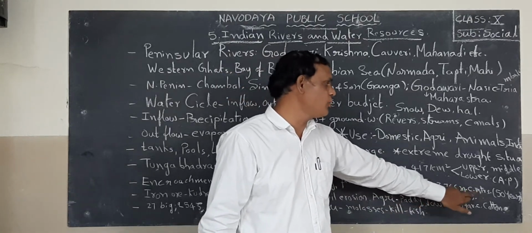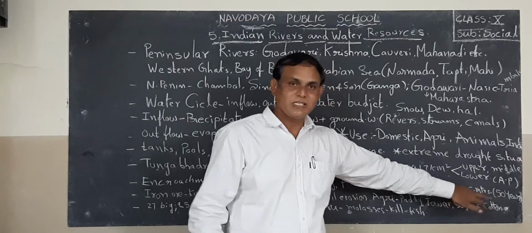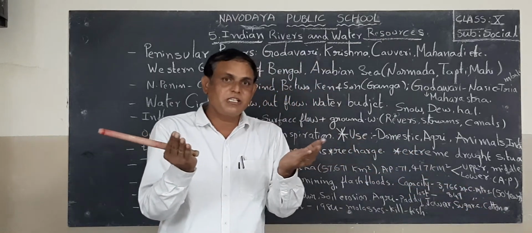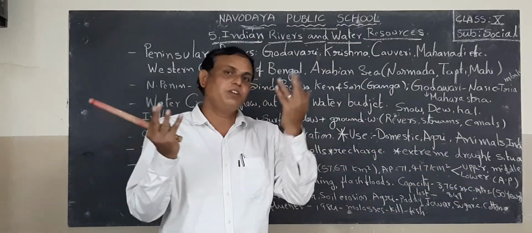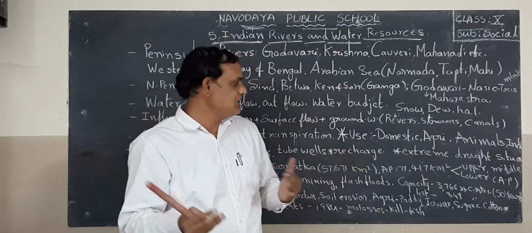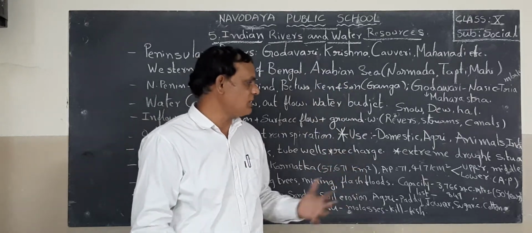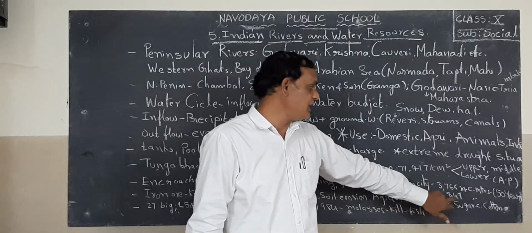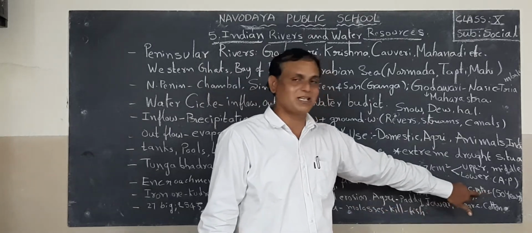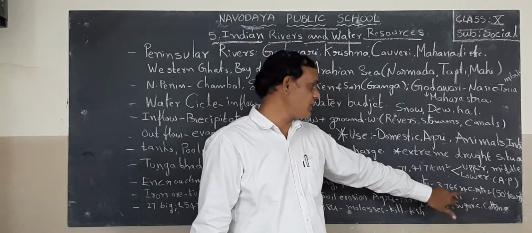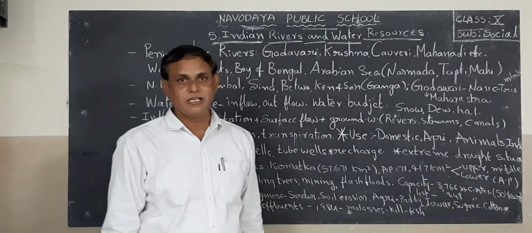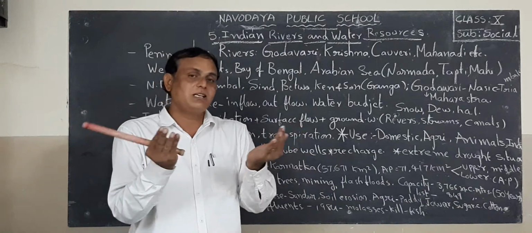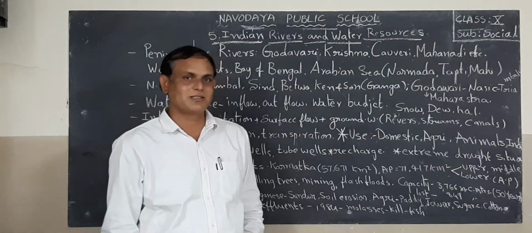The total capacity of the Tungabhadra dam reservoir was 3,766 million cubic meters 50 years ago. But after 50 years, what happened? The reservoir lost 849 million cubic meters of water capacity.